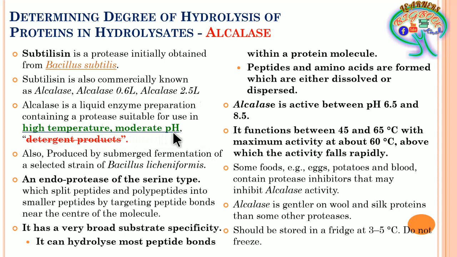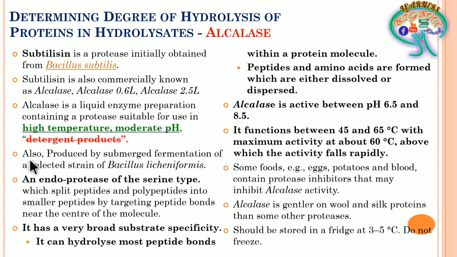Moderate pH is neutral pH, slightly acidic but mostly neutral. The same alcalase enzyme has been used in detergent products, so here this is going to help for the cleansing of clothes and many other homely products.